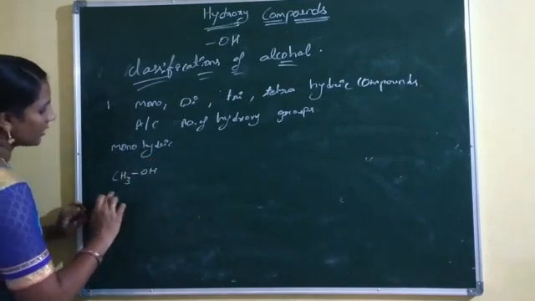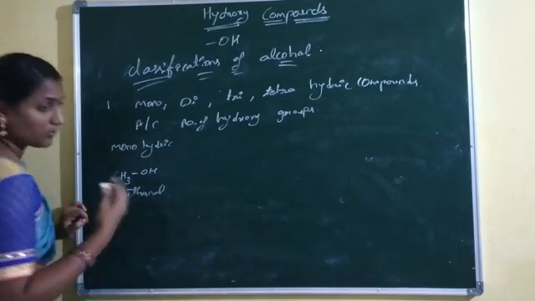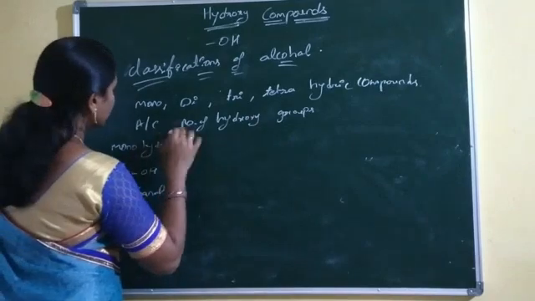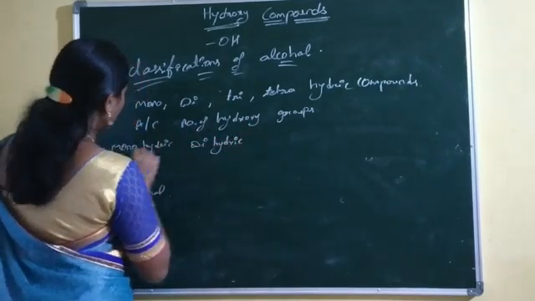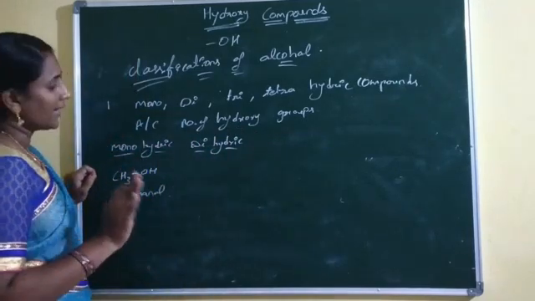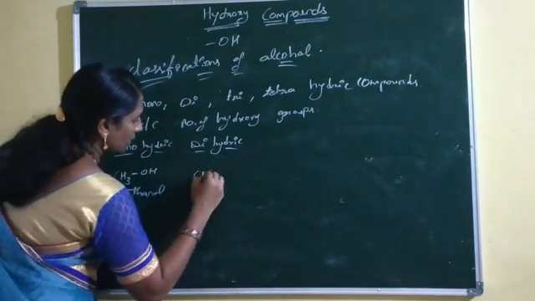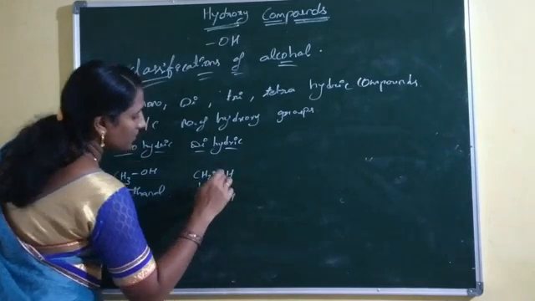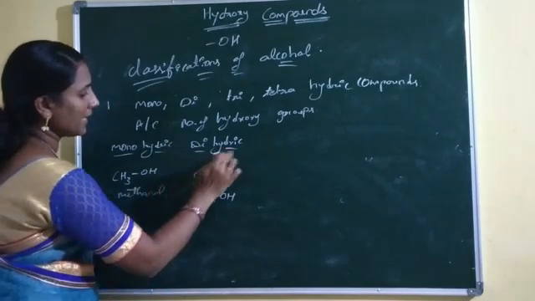Examples of monohydric compounds are methanol, ethanol, propanol, butanol, cyclohexanol, etc. Now dihydric compounds: compounds having two hydroxy groups are called dihydric compounds. CH2OH and CH2OH, these compounds having two hydroxy groups, is one example of a dihydric compound.